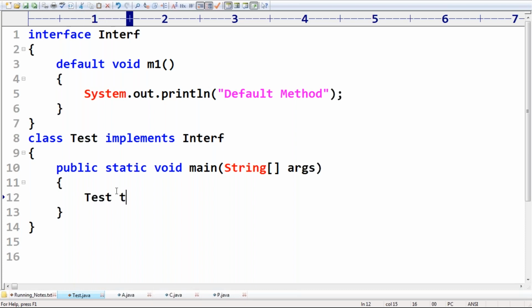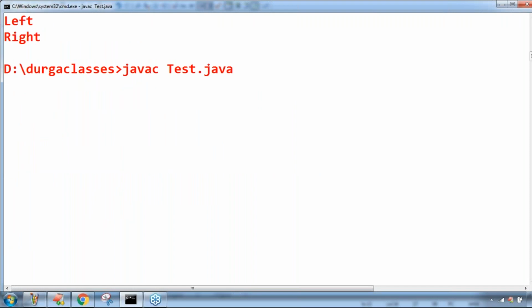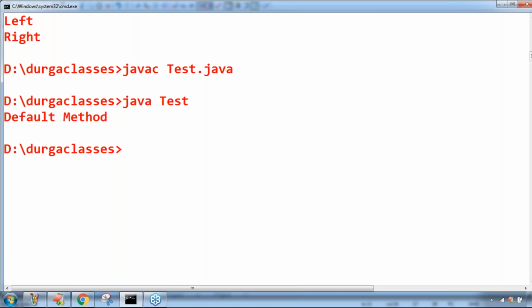Okay, Tester t is equal to new Tester. Tester t is equal to new Tester. t.m1, I'm taking. t.m1. Tester t is equal to new Tester, t.m1. Perfectly, this one is valid. Don't keep any doubt at all. Are you getting it perfectly? This one is valid. Don't keep any doubt at all, sir. Yes, valid. Happily, the code is going to work.